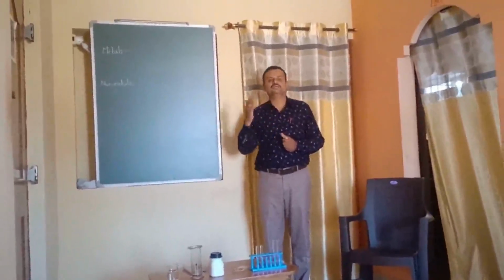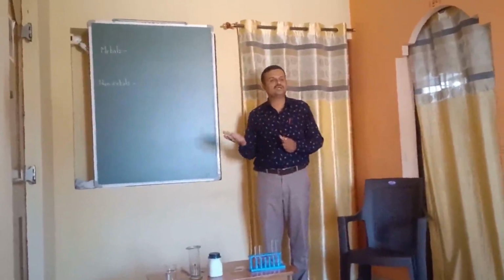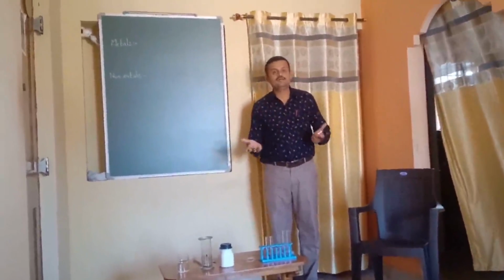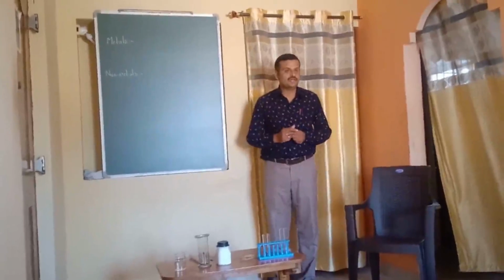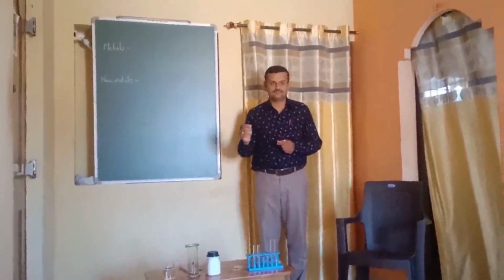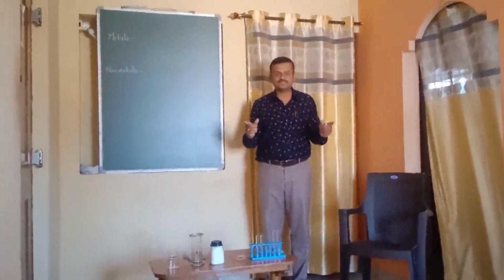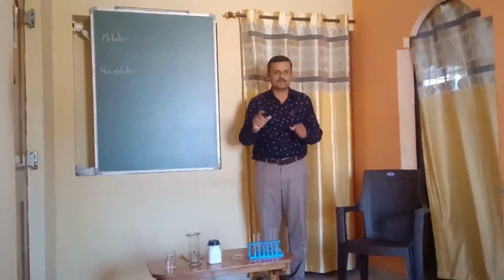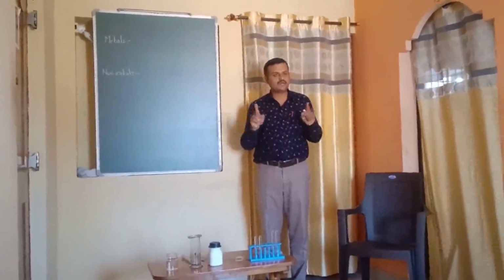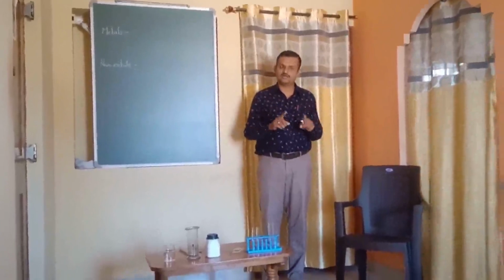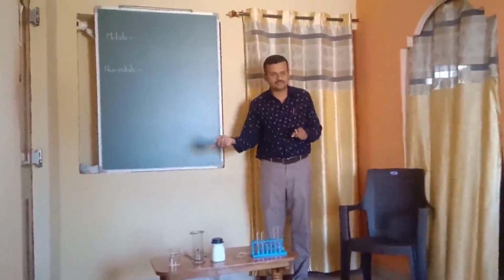Metals are lustrous in nature, that means they are shiny, whereas non-metals are not shiny. And what about malleability? Malleability is the nature of metals of being made into thin sheets. Only metals can be made into thin sheets. If you take a piece of coal, you can't make it into sheets. That means malleability is present in metals, not in non-metals.